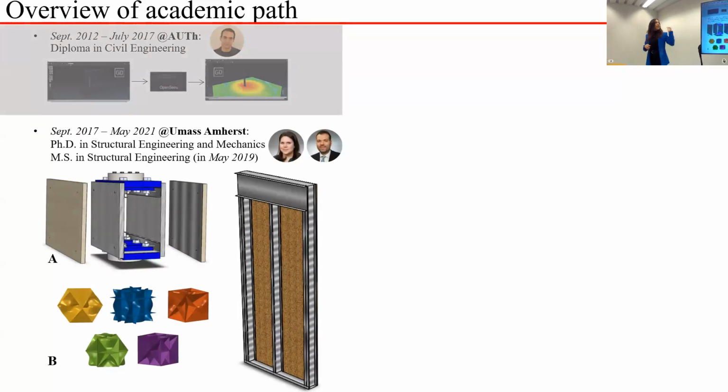Then I moved to UMass, where my dissertation was mainly split in two parts. One was coupled steel shear walls under earthquake events, fully structural engineering. And the second part had to do with the stability and the imperfection sensitivity of plate lattice architected materials.